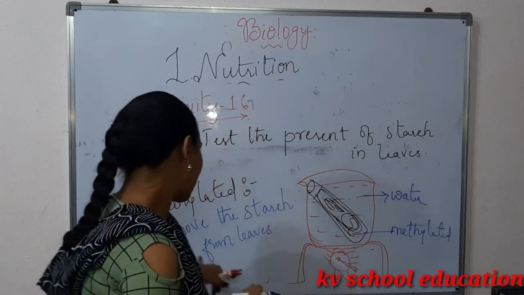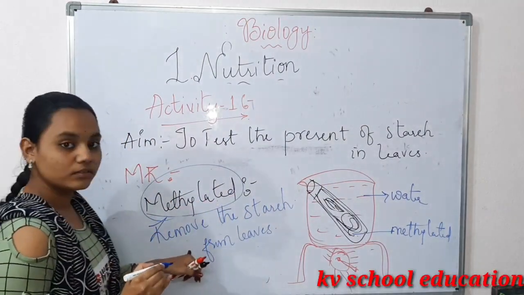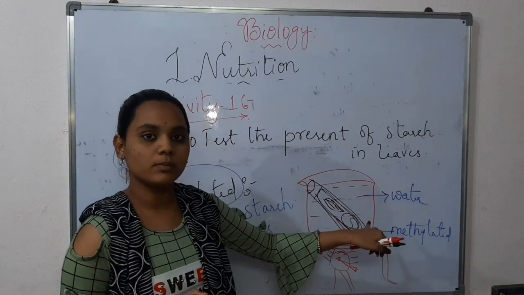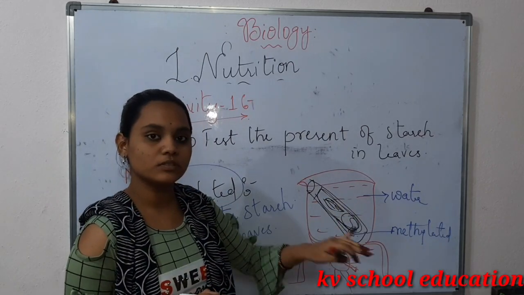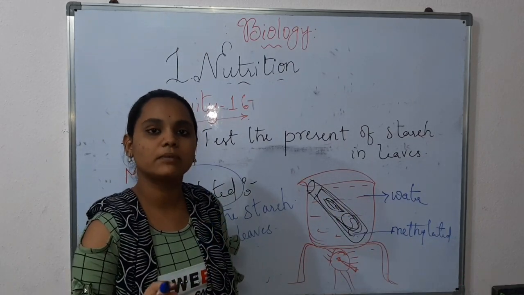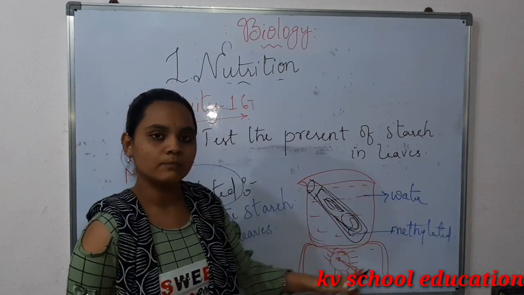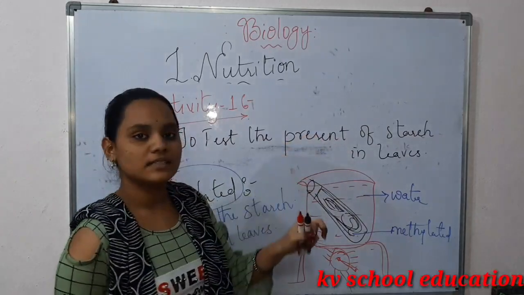What is the reason? As I said before, the main function of methylated spirit is to remove the starch, or the chlorophyll pigment present in leaves. So here it becomes pale. This is activity 1, to test the presence of starch in leaves.